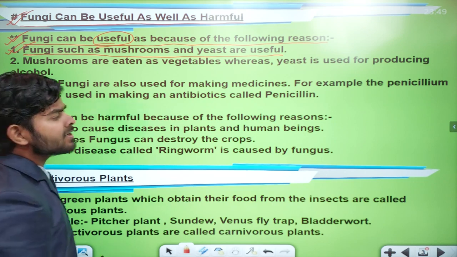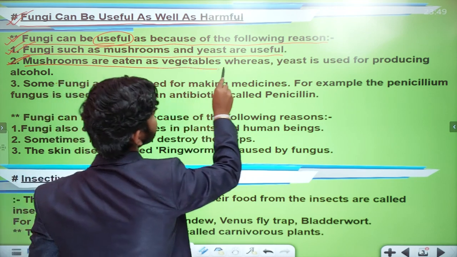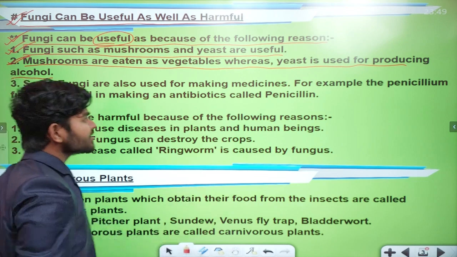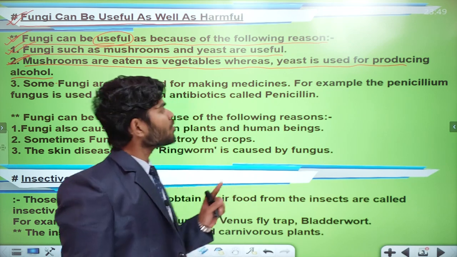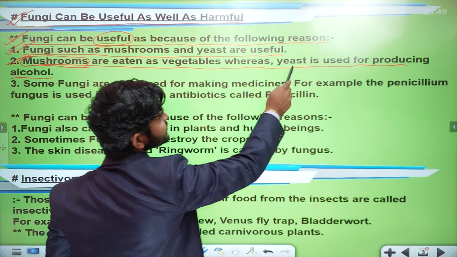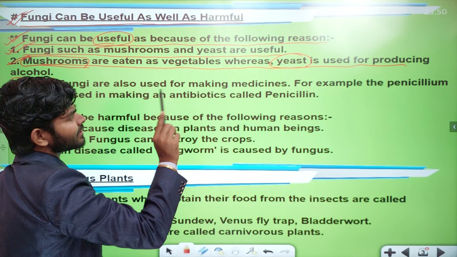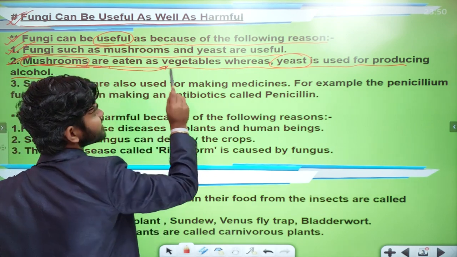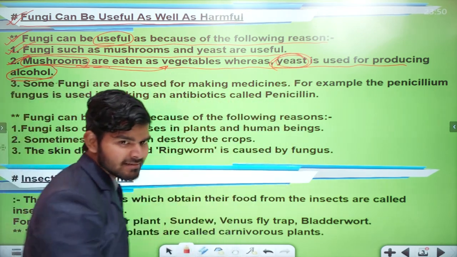But the fact is why they are useful. I have written here: mushrooms are eaten as vegetables, whereas yeast is used for producing alcohol. Maybe the question arises, why is fungus useful? Because mushrooms are a category of fungus, and yeast is also a category of fungus. So these are the two categories of fungus. Mushrooms can be eaten just like vegetables, and alcohol can be produced by using yeast.